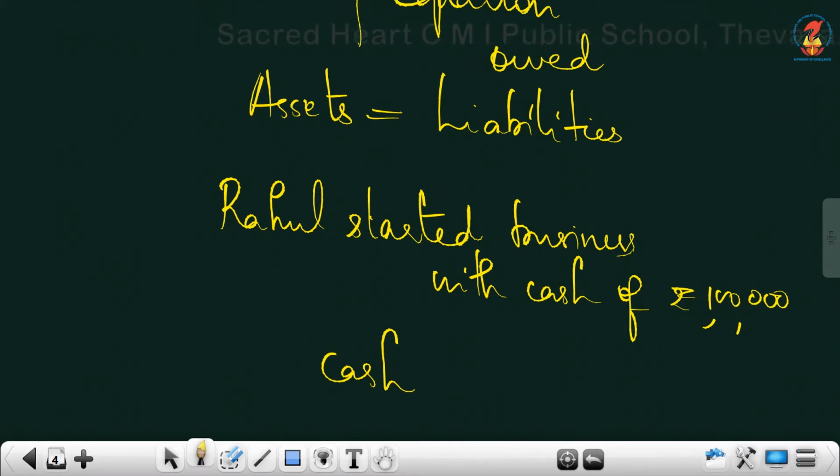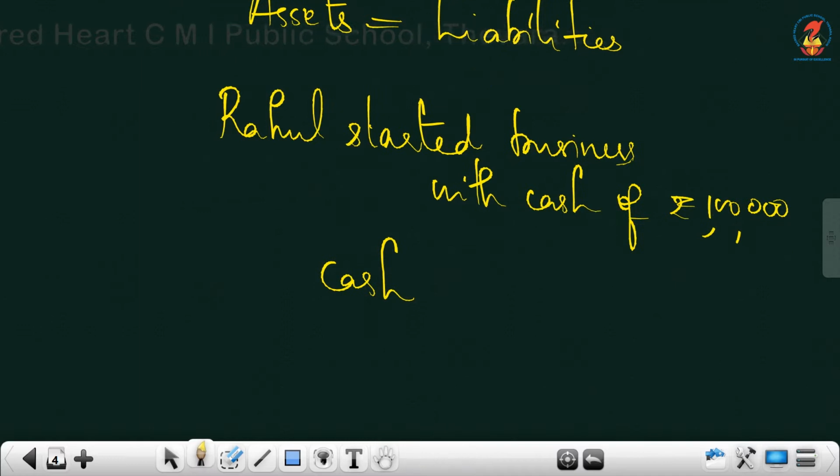What is it called in accountancy? We'll refer to that 1 lakh as capital. The amount with which the owner or the proprietor starts business is called capital. So here he introduced capital of 1 lakh in the form of cash.